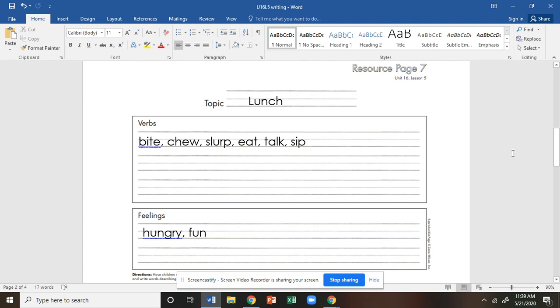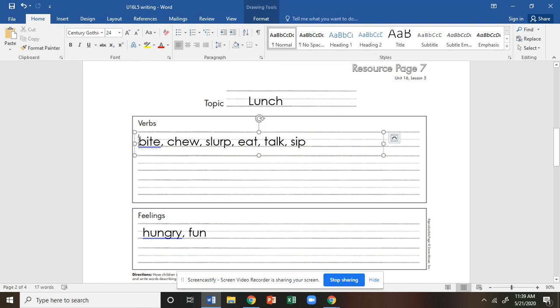All right, so you have resource page 5. I'm sorry, this says resource page 7 at the top, so it may be resource page 7, and I was saying that wrong. Okay, but it's the one that has topic, verbs, feelings. Okay, so this is the one for the action poem. All right, so if I pick the topic lunch, I write that at the top. That's all you need to do. We're just getting our ideas. We know when we're getting our ideas, we don't have to put everything in complete sentences.